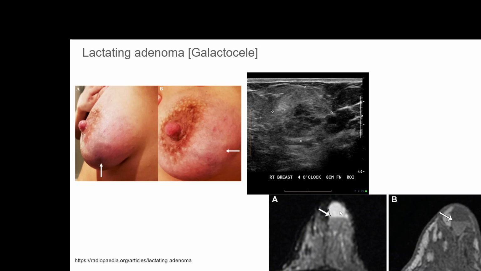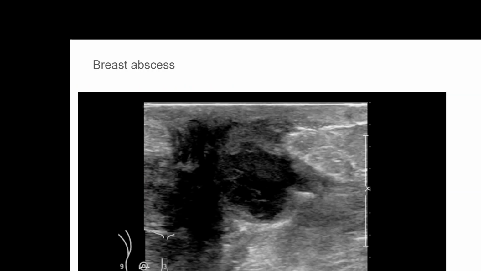Ultrasonography or mammography or MRI scan can show the presence of that typical fluid of milky consistency, calcium containing fluid, which can be made out with the investigations. Again, this doesn't require a follow-up like a malignancy, but it requires a surgical excision to rule out other conditions.